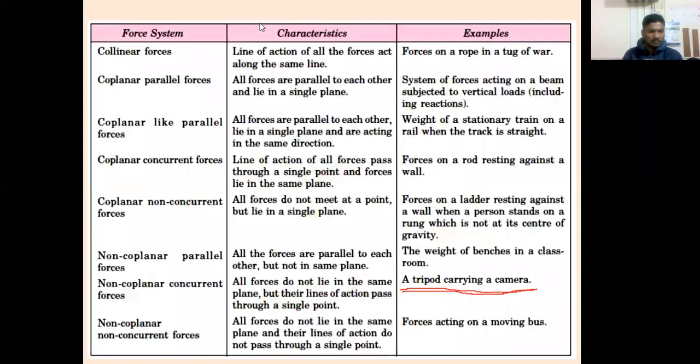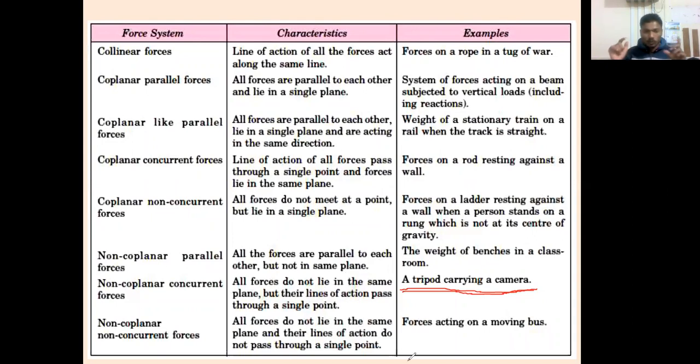Three legs of tripod, not in the same plane. Very good. But passing through a single point. Very good. Exactly, 100%. And whatever force, now you have told force only. Leg is nothing but leg force. That force will pass through the leg itself. So that one is 100% correct. Thank you.